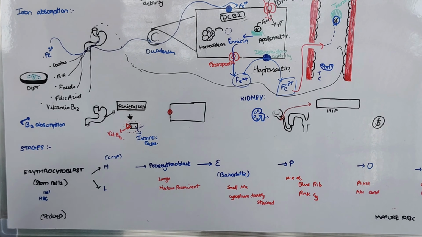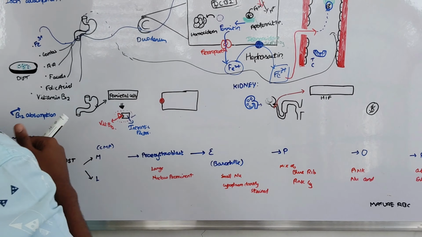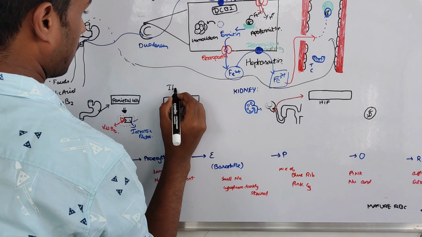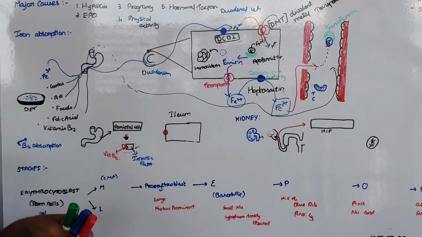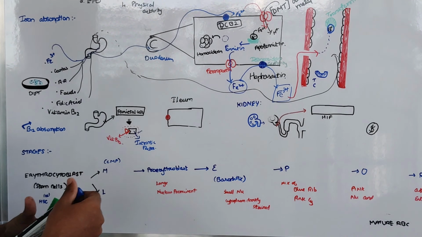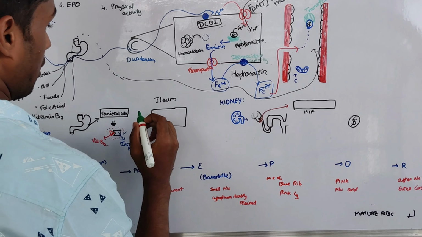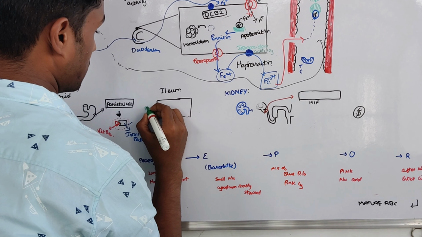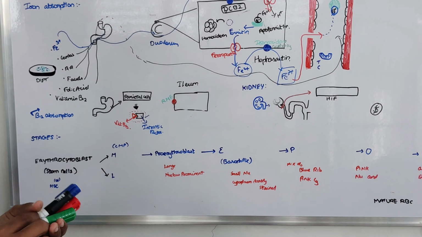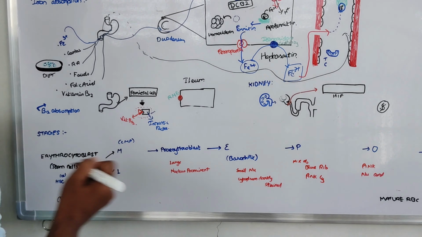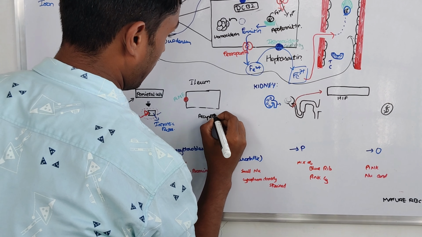Now we enter the ileum. This is the ileum cells. Vitamin B12 combined with the intrinsic factor enters the ileum, where receptor mediated endocytosis occurs. What is receptor mediated endocytosis?